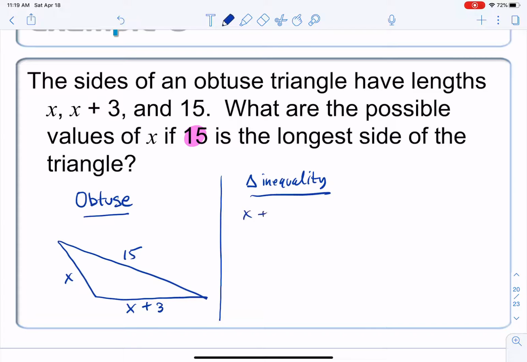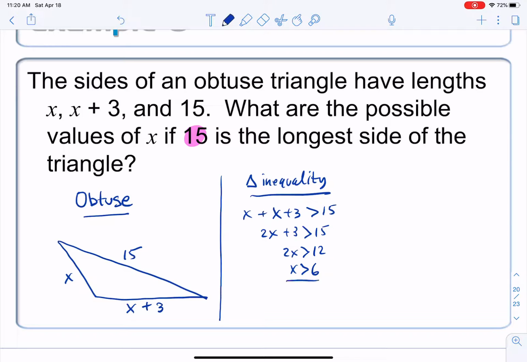X plus 3 has got to be greater than 15 in order for it to be a triangle. So let's solve this inequality for x. Got two x's. Subtract over that 3. 2x is greater than 12, which means x has got to be greater than 6.